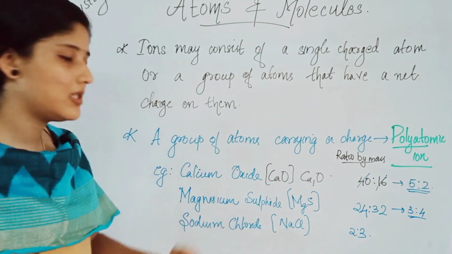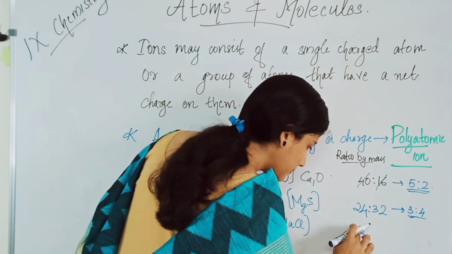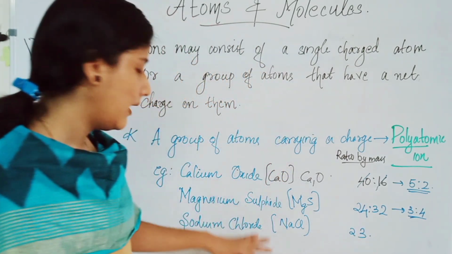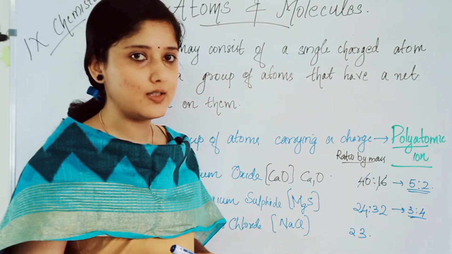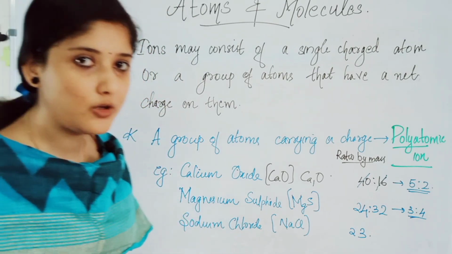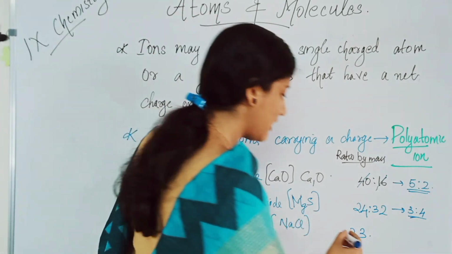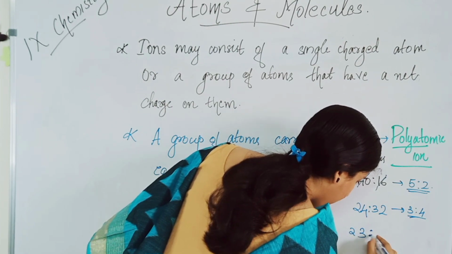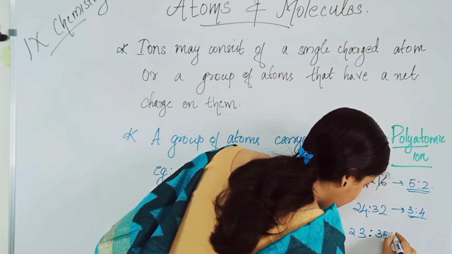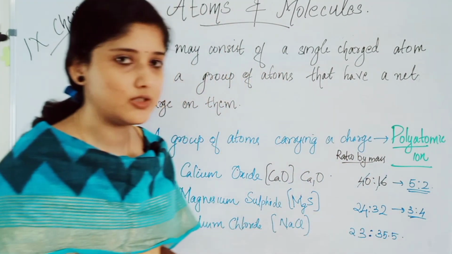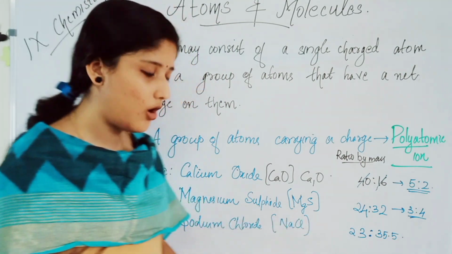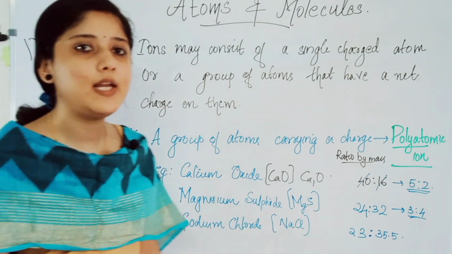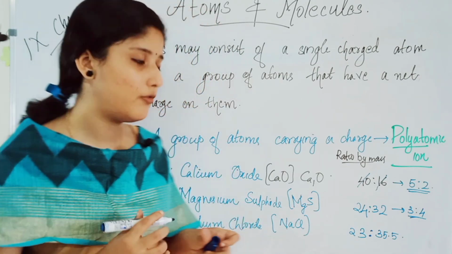The mass of sodium is 23, and the mass of chlorine is 35.5. We studied that in the previous class. So there is no common factor among these. The ratio by mass of sodium chloride is 23 is to 35.5.